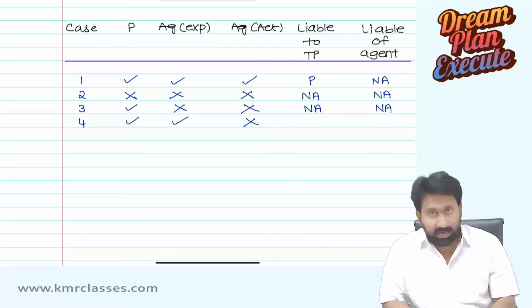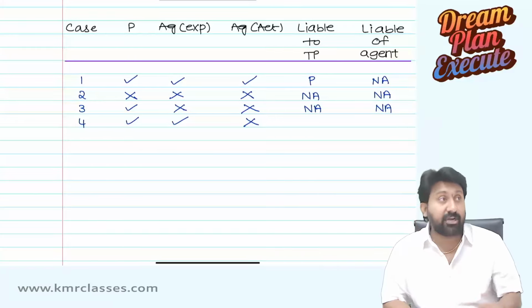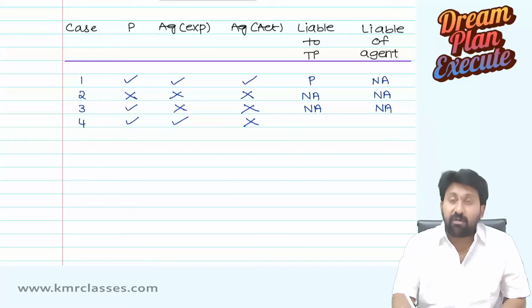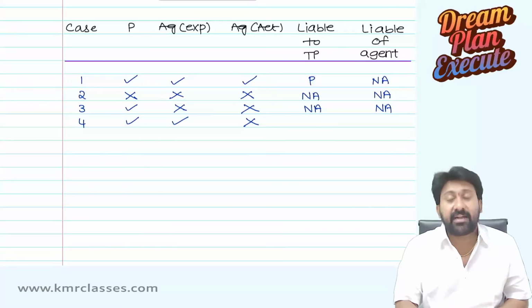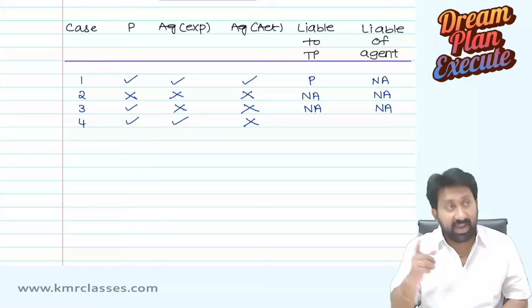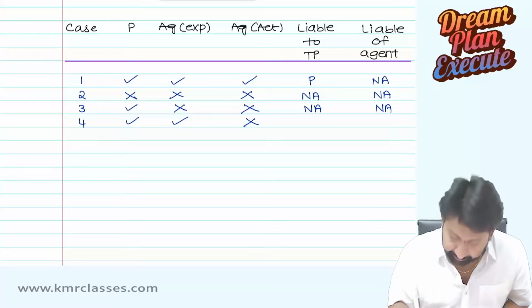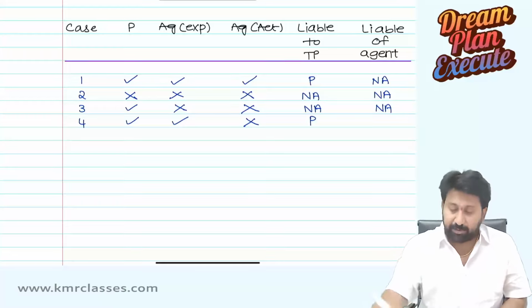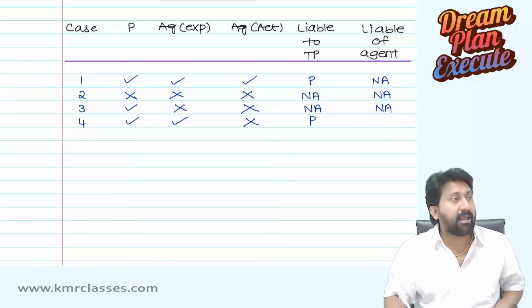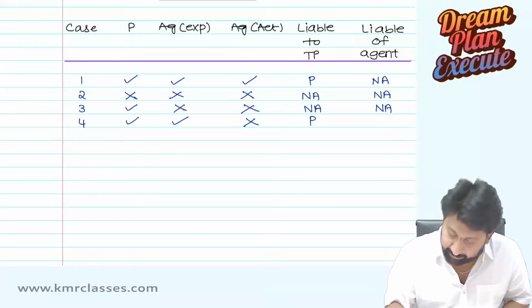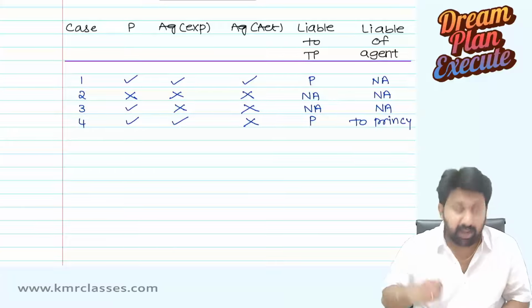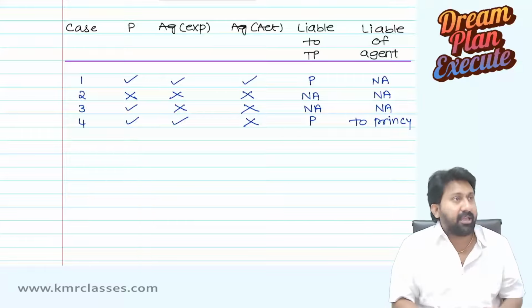So, principal can do something. Agent is expected to do that. But agent has not actually done that. In this case, who will be liable to the third party? For appointing such a nonsense idiot as an agent who is acting with the third party in a wrong way, principal only will become liable. What is the liability of the agent? Liable to the principal.